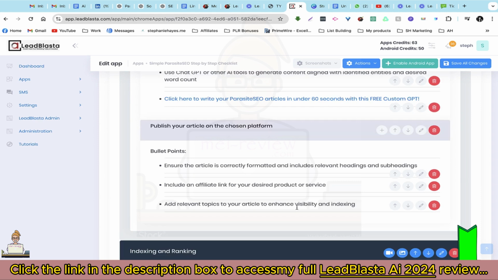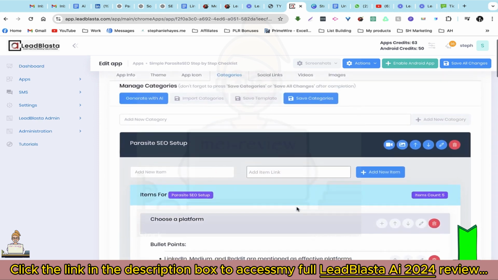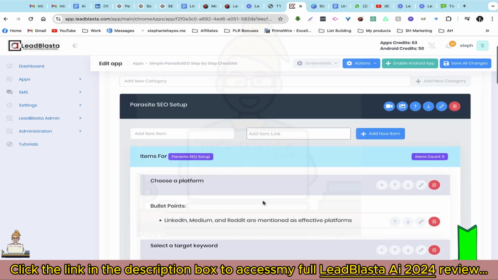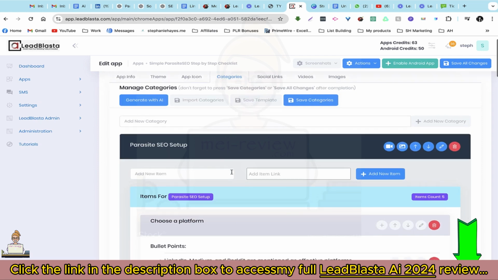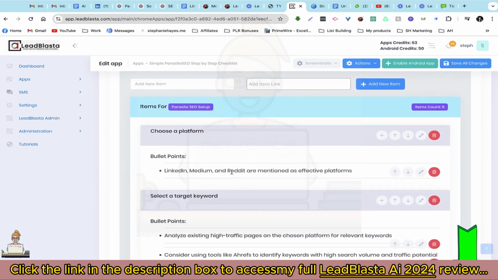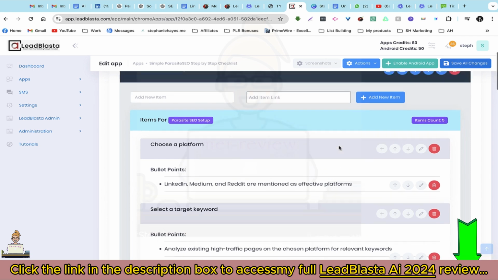Another cool thing is that once you publish your checklist on the Google Chrome store, if you want to make any changes to this section here, so to the category section, if you want to add some information, delete some information, or edit the wording or whatever it may be, once you save all the changes over here, the changes will actually sync up with the live version. So you don't need to re-upload your checklist. Everything will be updated in real time.